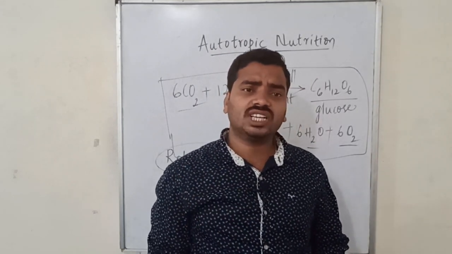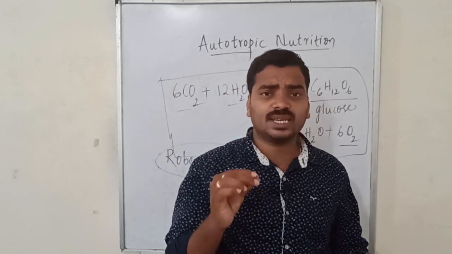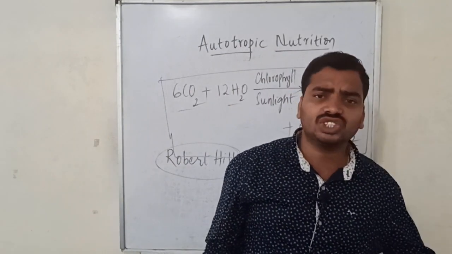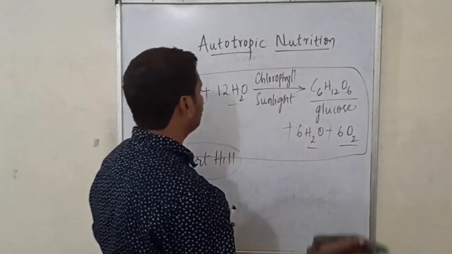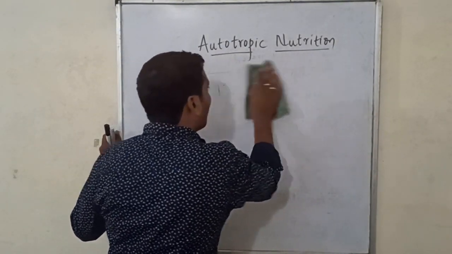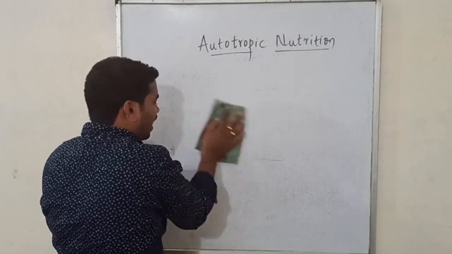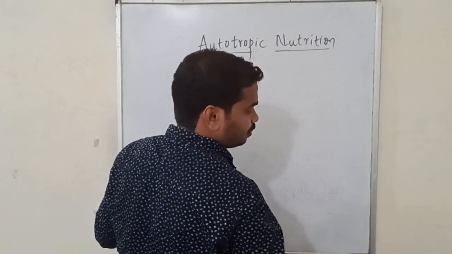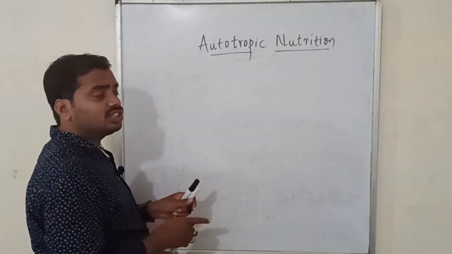Later on we shall see the factors essential for the photosynthesis process. What are the factors essential for the photosynthesis? You know those factors. While introducing the topic of photosynthesis itself, I have told you what are the essential factors useful for carrying out this photosynthesis process. What are the essential factors useful?